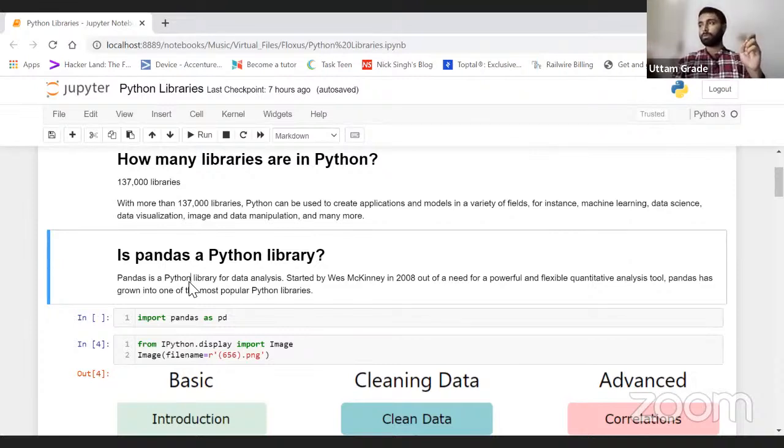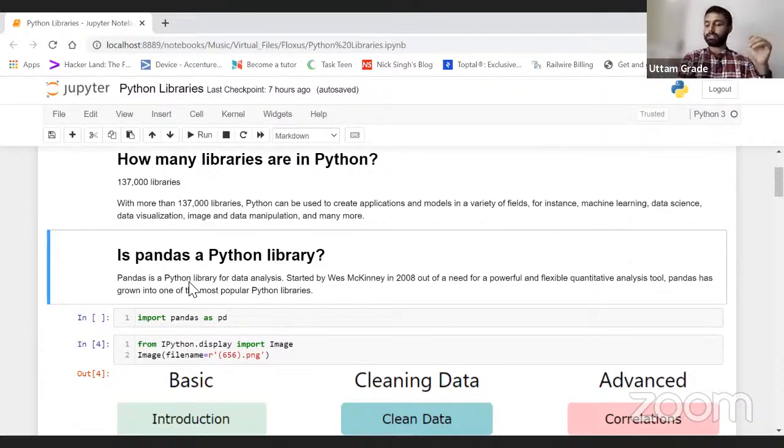Because these are so much popular. Why? Because of data manipulation, data wrangling. To play with the data, Pandas is the library to use. Again, to play with the data, Pandas and NumPy are the libraries which are mostly used, I can say.